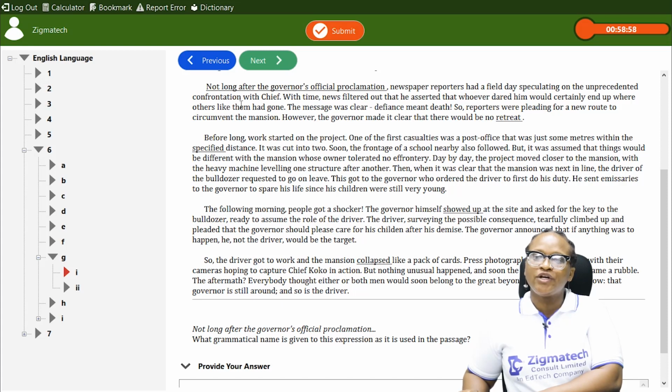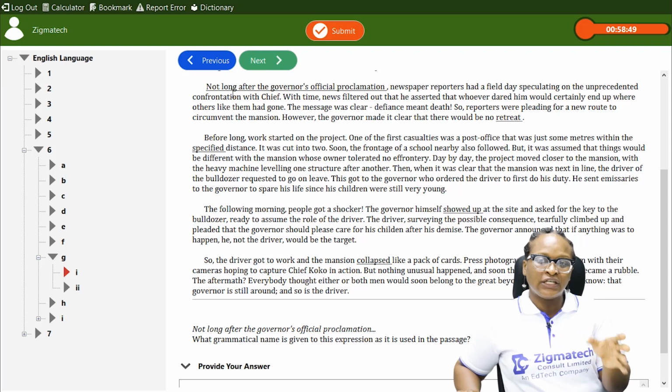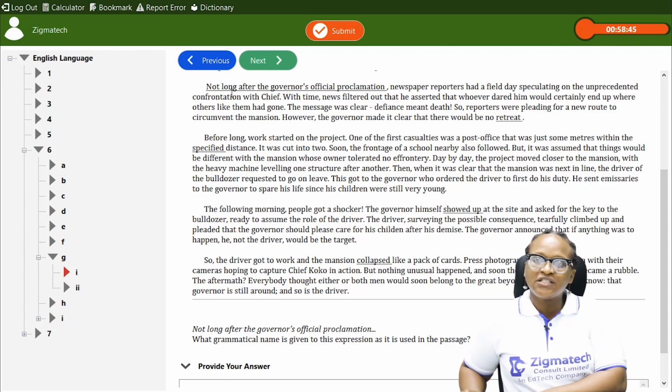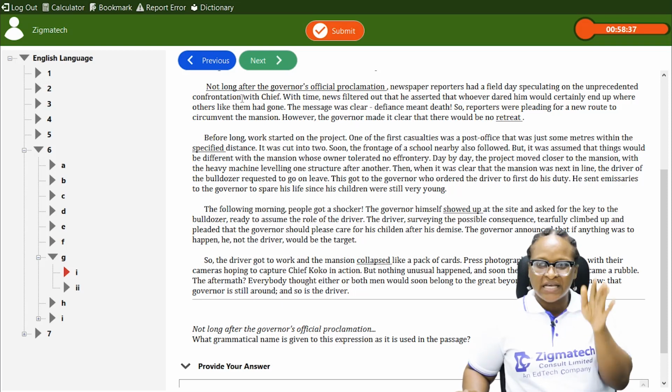So once you find where the group of words are, what do you do? You check the first word. Notice that the first word of the underlined tells you the grammatical name. So not long after the governor's official proclamation, newspaper, that's a time, not long. That means it has to do with time.